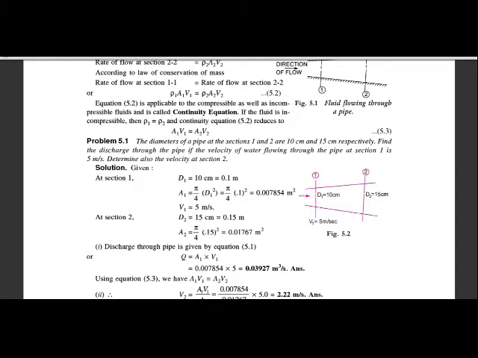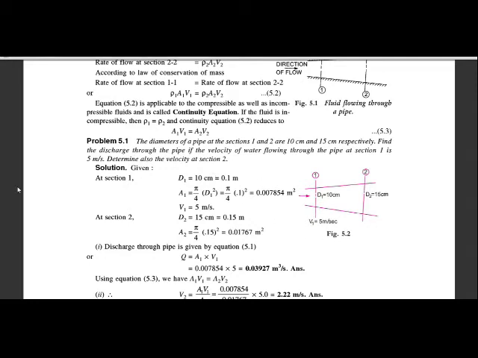Find the discharge through the pipe if the velocity of the water flowing through the pipe at section 1 is 5 meter per second. Determine the velocity at section 2.